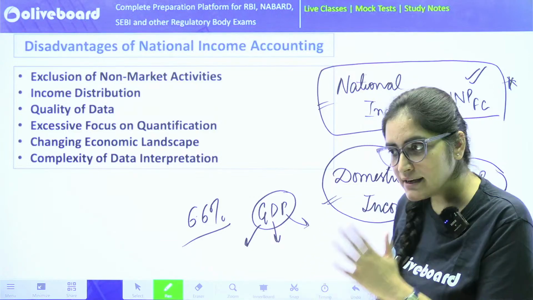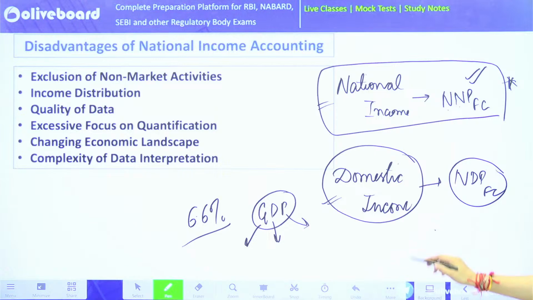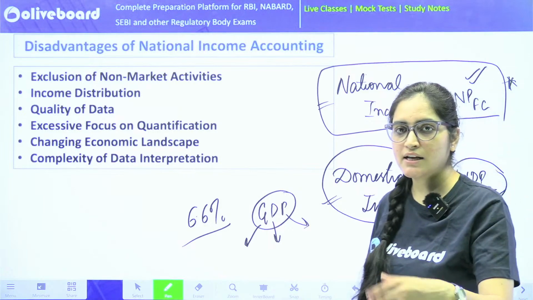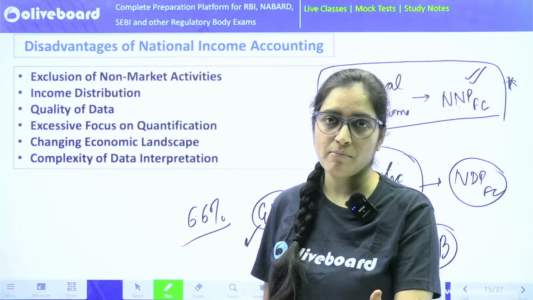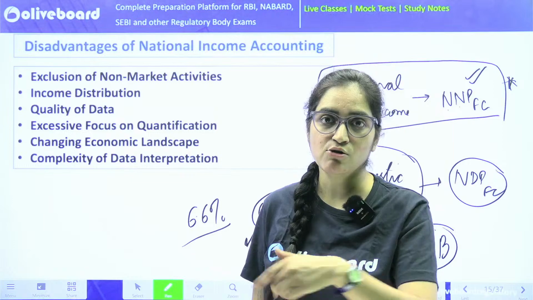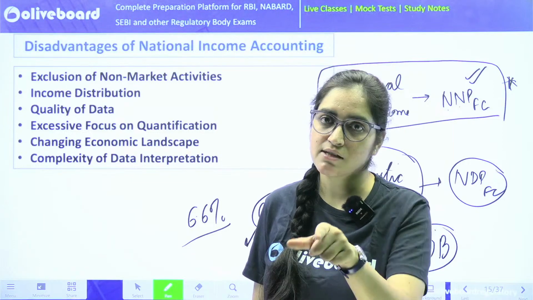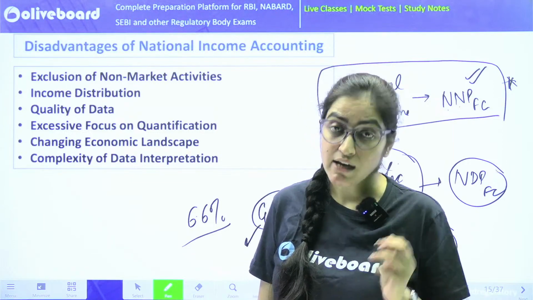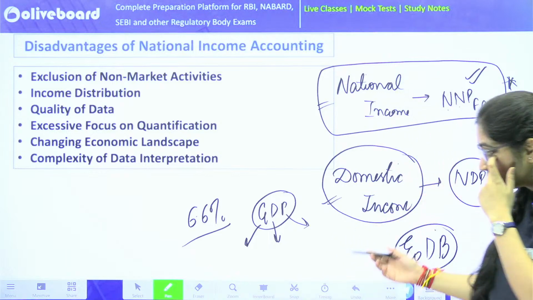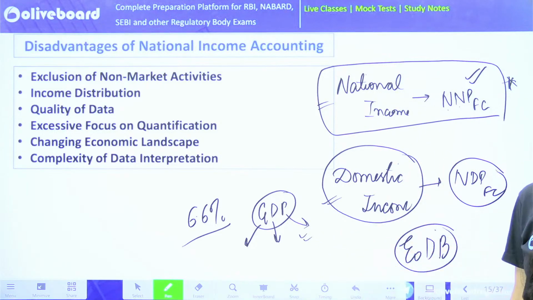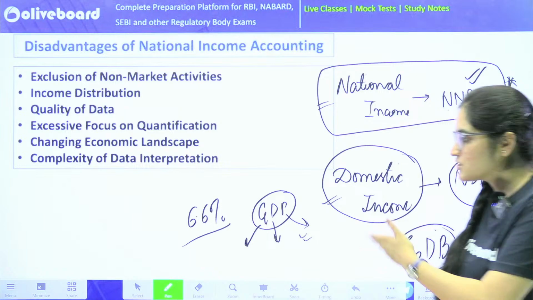Why? Because the Indian government wants to know what the conditions are with respect to ease of doing business. How many people can come to India, establish their firm, and provide employment? Because if they are coming to India and are able to earn some amount of money, that means they are also able to employ someone. Employment will grow. So that's why we are so concerned about our GDP figure. We are concerned about the 6.6% growth.